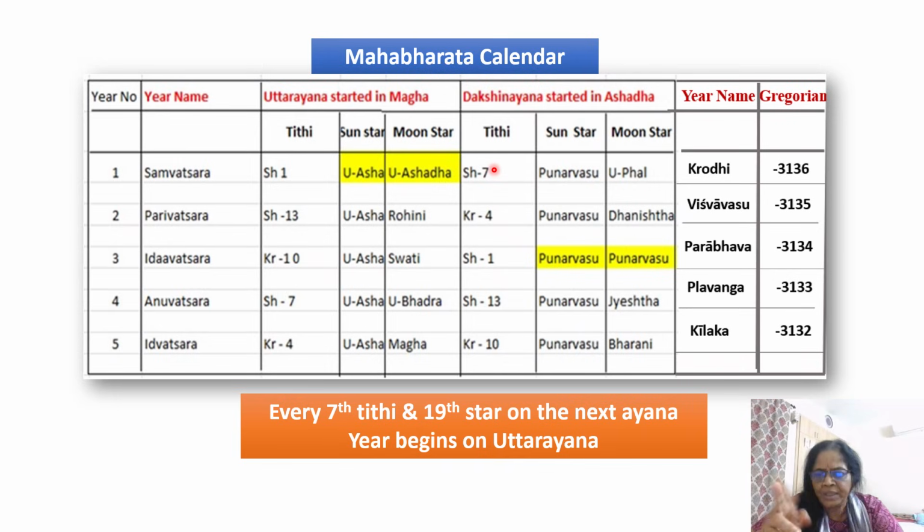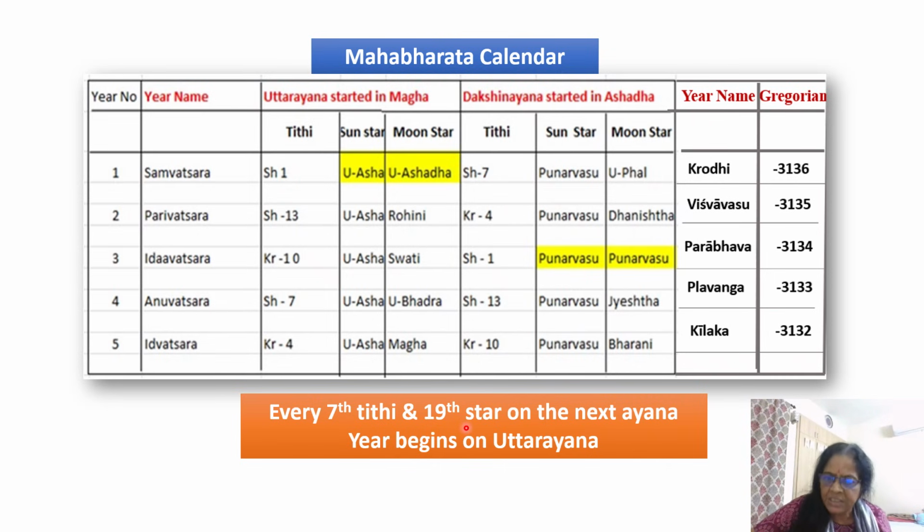So they had only 2 ayanas. The subsequent 7th tithi will be the first tithi of the Uttarayana of the next year, the second year, that is Shukla Trayodashi. Then the subsequent 7th tithi, and like this it goes. On the 5th year, they will come to Krishna Dashami. The 7th tithi will be Shukla Pratipat. So that is how they once again come back to the first year of the 5-year Yuga.